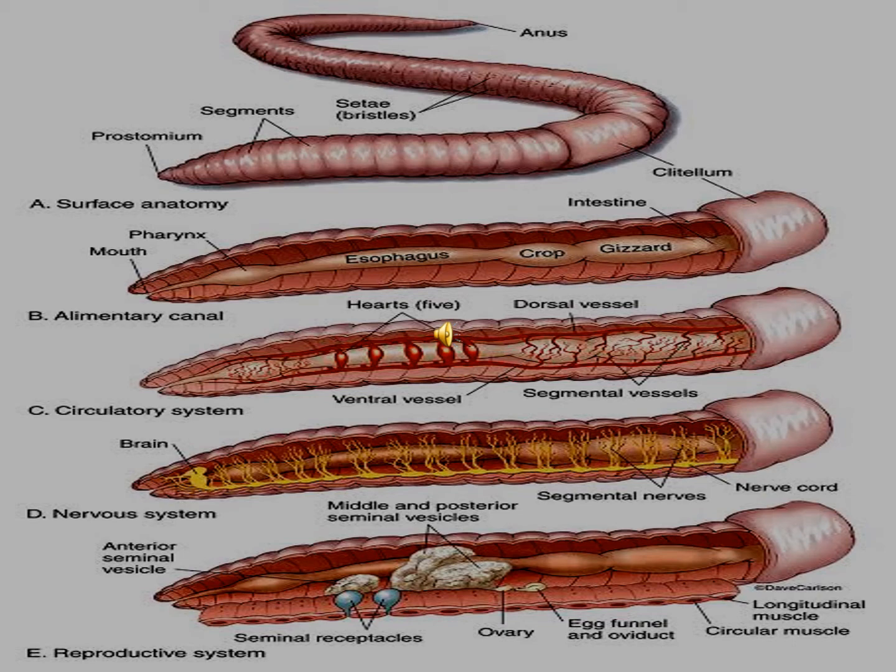And the circulatory system: there are 5 hearts and the dorsal vessel. Look at the picture carefully, and the ventral vessel and the segmental vessels. And the nervous system: the segmental nerve and the nerve cord. And the fourth one, the reproductive system, the anterior seminal vesicles.